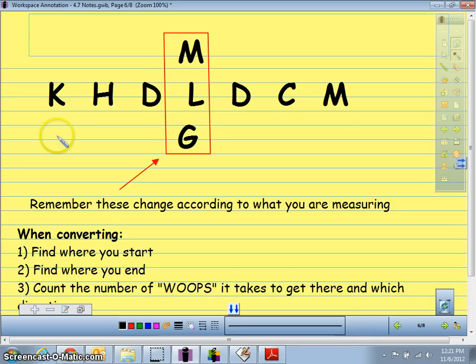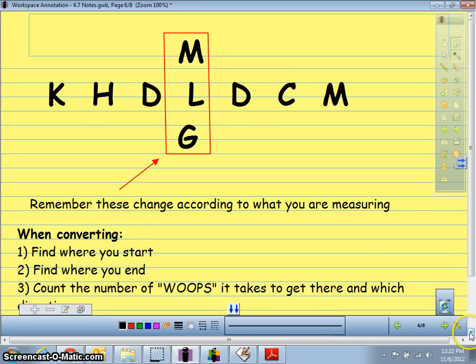So we're going to use this, and I know Mr. Volk likes to write it vertically. For math purposes, I like to write it horizontally like this, because then we can see which direction we're going. If we're going from the liters to milliliters, we would be going to the right, which is the same way we're going to move our decimal. Or if we're going from liters to kiloliters, we'd be moving to the left, which is how we want to move our decimal. So I like to write it horizontally.